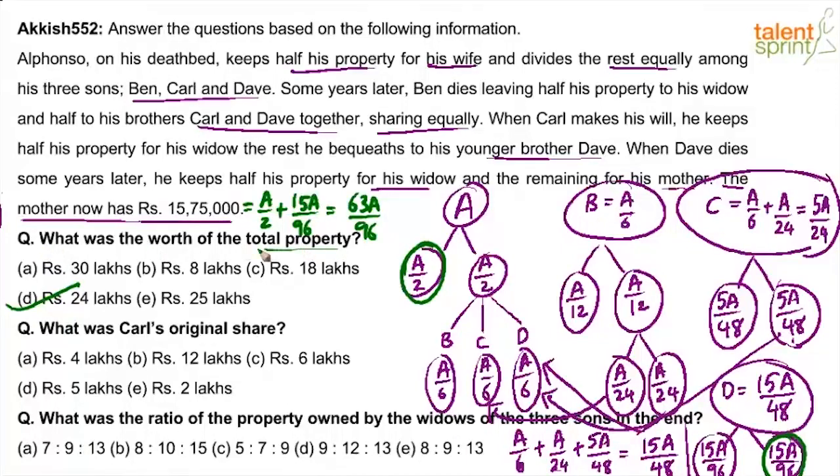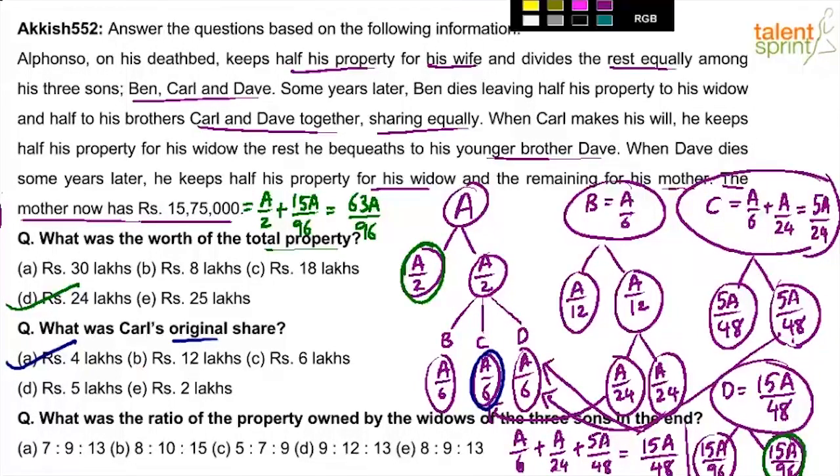What is the worth of the total property? 24 lakhs. Look at the second one. What was Carl's original share? 5a by 24. No, sorry. Carl's original share is not this. Carl's original share is this, a by 6. Be careful. I'll use a different color so that you can understand it, right? Focus on the word original. Carl's total share will be 5a by 24, but the original share is a by 6. What is a in the previous question we have calculated? a is 24 lakhs. 24 by 6 is 4. So the answer for this question should be 4 lakhs, option A.